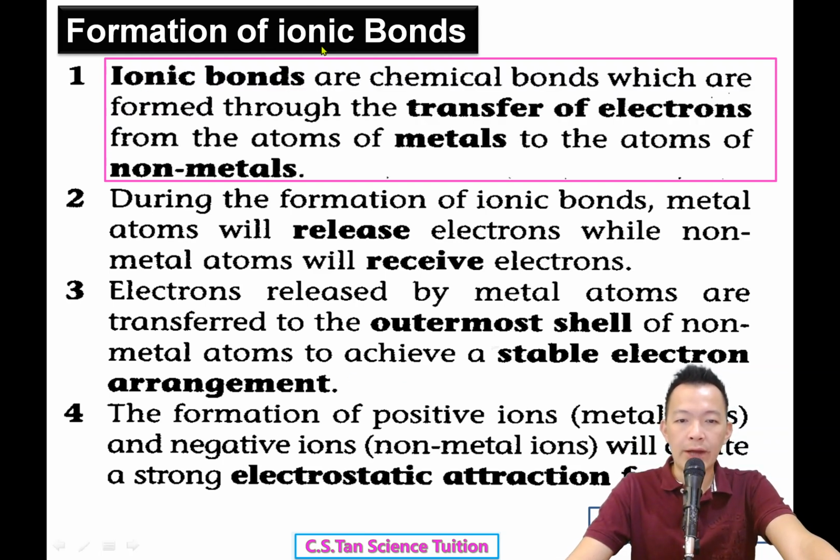Okay, so ionic bonds are chemical bonds which are formed through the transfer of electrons from the atoms of metals to the atoms of non-metals. So where does the ionic bond come from?